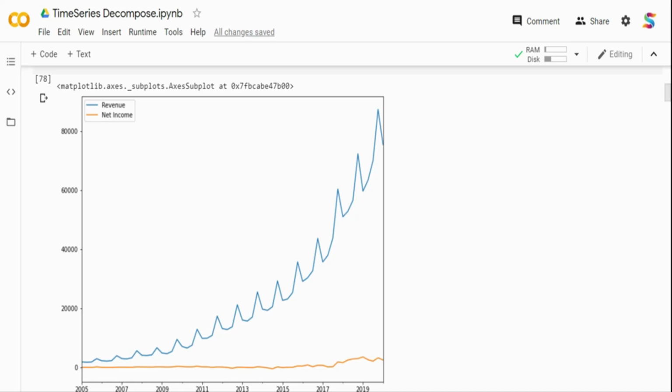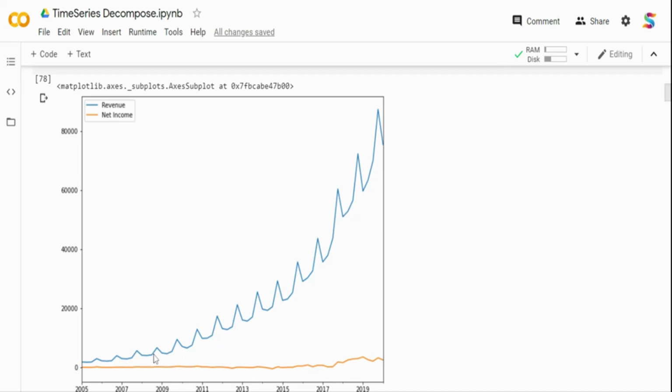Hi, in this video we are going to talk about time series decomposition. When we talk about time series data, a time series has several components within it. If you take this graph that you're seeing over here, it is an Amazon revenue forecast and net income data set. If you see, the blue line is the revenue and the orange line is the income. Let's focus on the revenue part, that is the blue line.